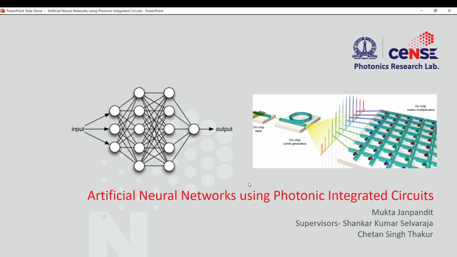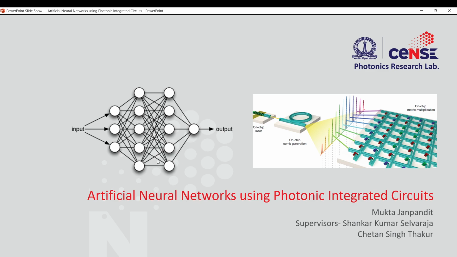I work on artificial neural networks using photonic integrated circuits. So we have ANNs, right? We have ANN models, deep learning models. You would have heard about all this in the context of machine learning. So deep neural network models, artificial neural network models. These are models which are used to perform certain tasks like object detection, image classification, speech recognition, language processing models. All these models come under artificial neural network models.